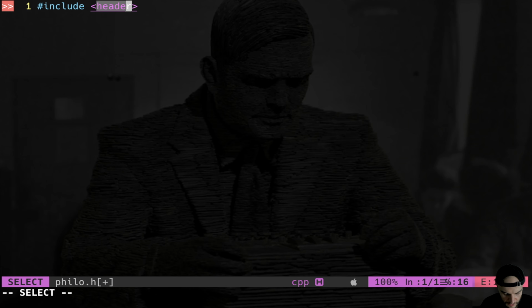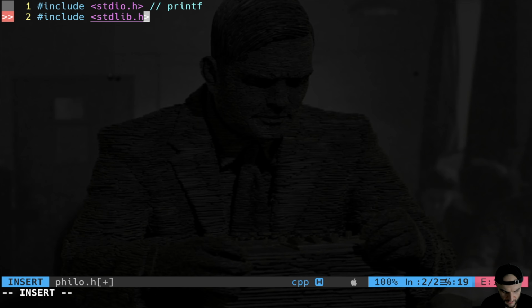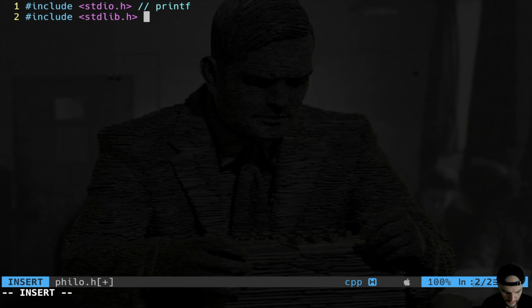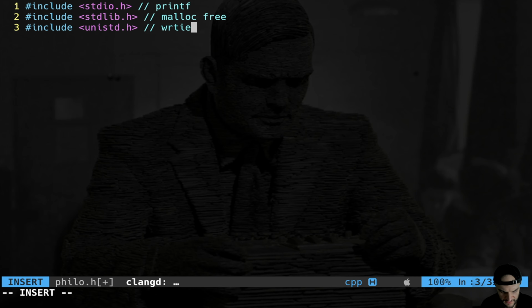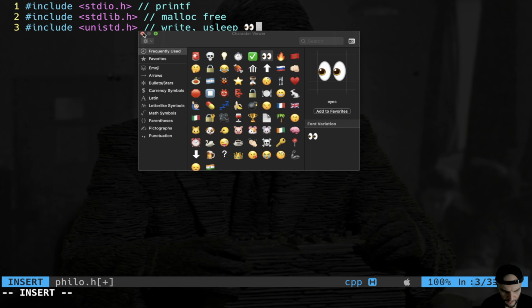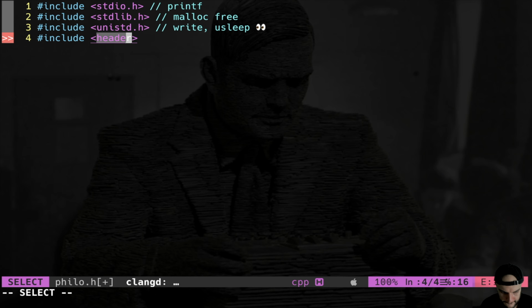So I'm gonna include stdio.h, this for the printf function. Include the standard library. This is gonna be for malloc and free. Unix standard for the write system call, but we're not actually using this because we have the printf. More important, for the usleep. This is an important function for our project that we are going to use. Indeed, we're going to use usleep with steroids because usleep is not very precise, so we need something better. Include standard bool. Why not? I like to use bools.